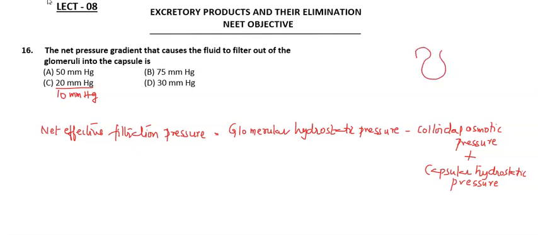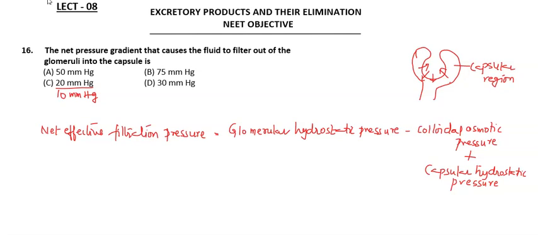If you see in the Bowman's capsule, this is the colloidal osmotic pressure and capsular hydrostatic pressure. The fluid present in the capsular region will produce this capsular hydrostatic pressure. This is the capsular region, and the glomerular hydrostatic pressure will be helping in the process of moving fluid in this direction.